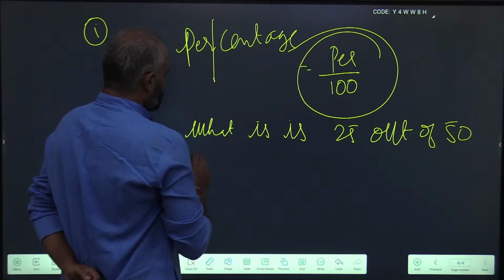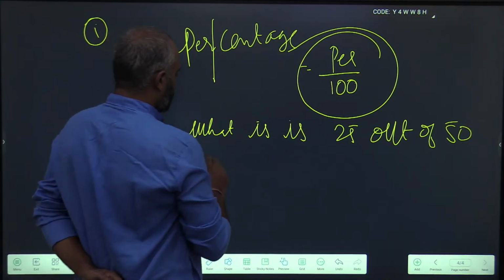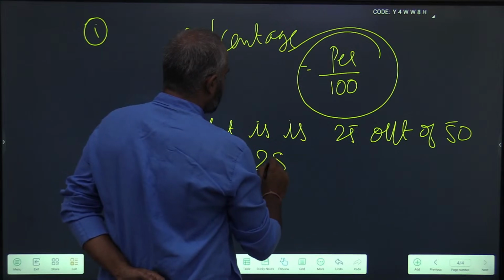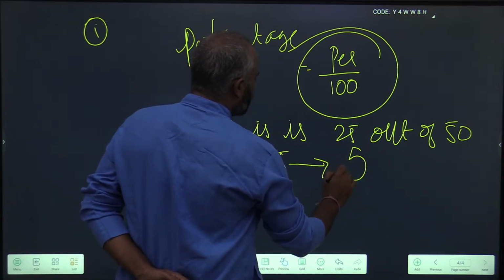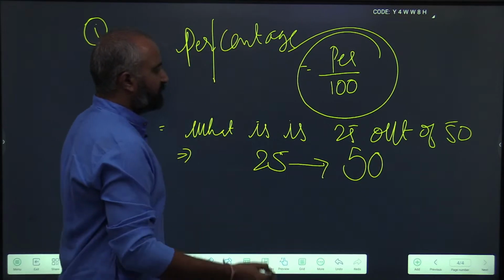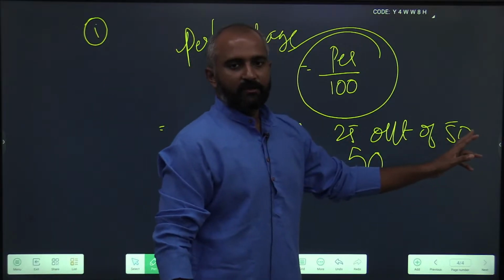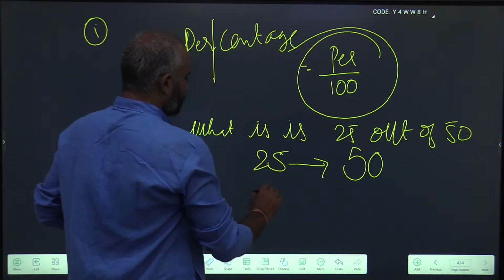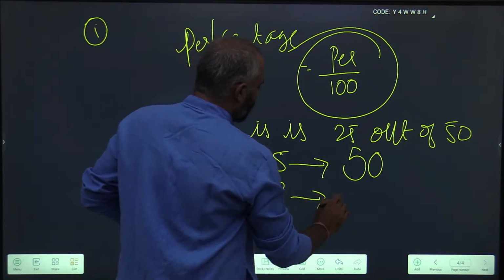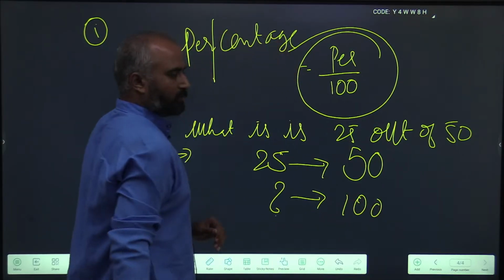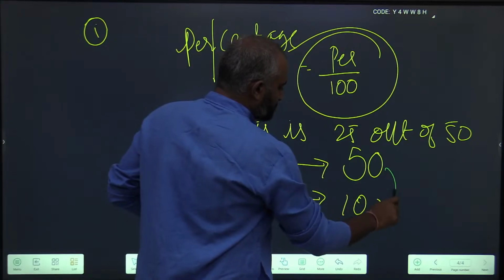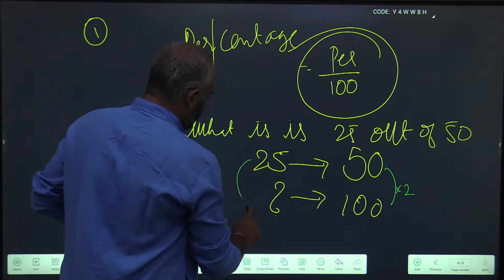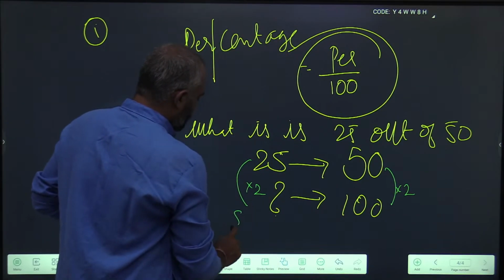What does this question mean? If it is 25 on a base of 50, your percentage is nothing but the value on a base of 100. So 50 is multiplied twice, so 25 being multiplied twice will give you 50.